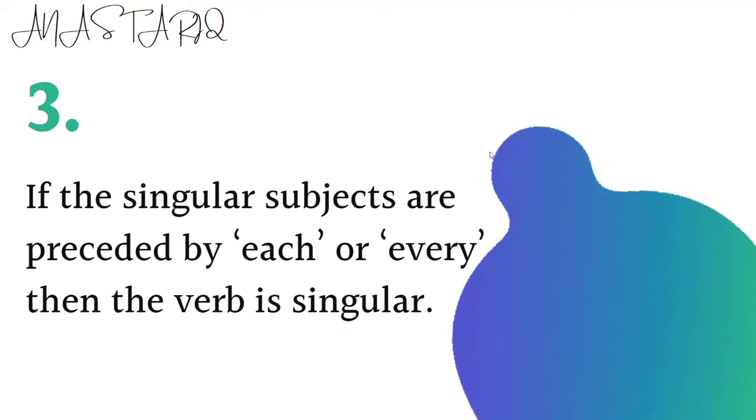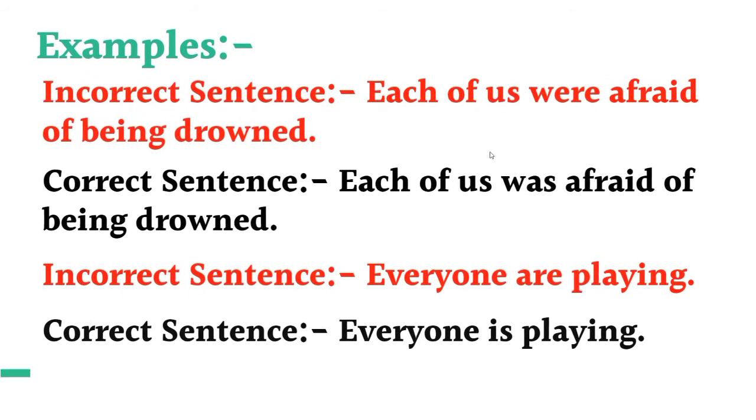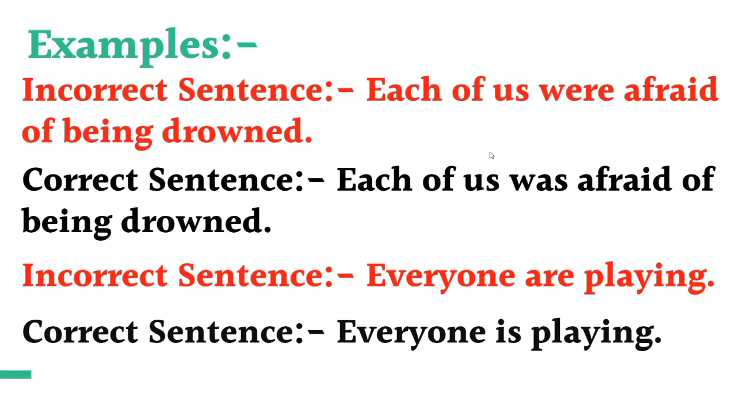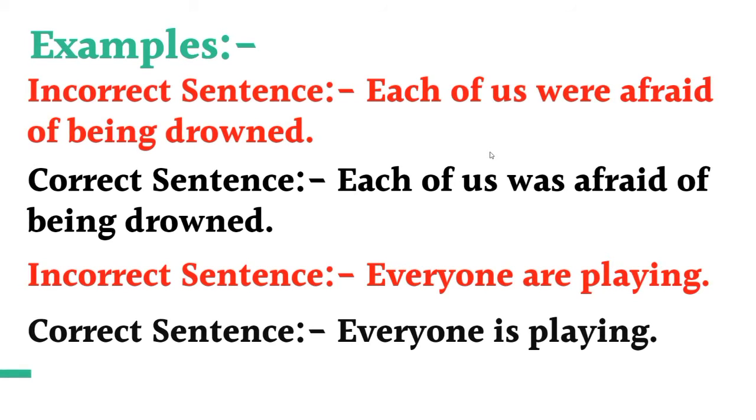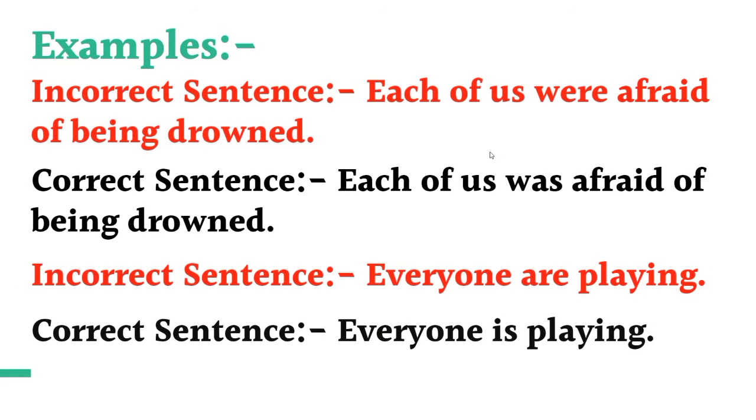Rule 3: If the singular subjects are preceded by "each" or "every", then the verb is singular. For example, "Each of us were afraid of being drowned." Here "each" is used before the subject, and in the second sentence "every" is used, so it will take a singular verb. In "each of us were afraid", the verb is wrong and "was" is correct. In the second sentence, "Everyone are playing", "is" will be used instead of "are", so the correct sentence is "Everyone is playing."